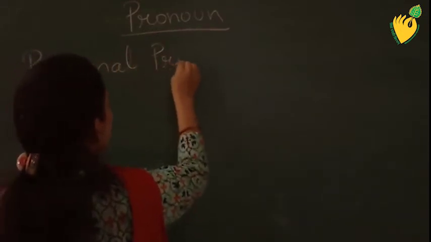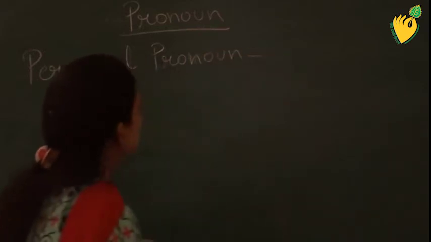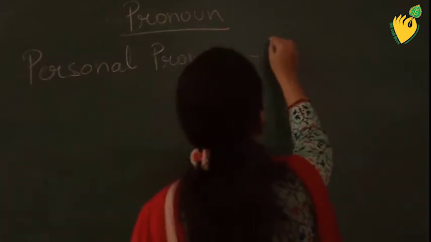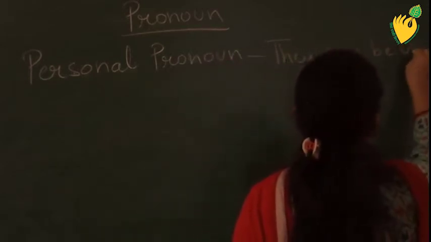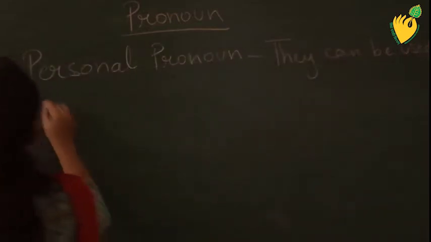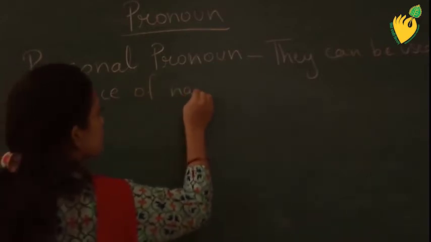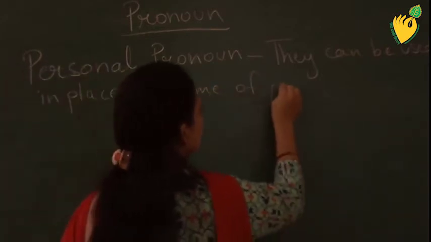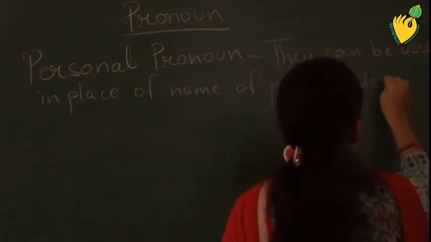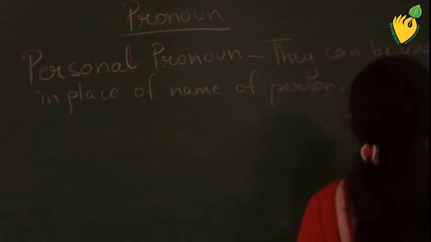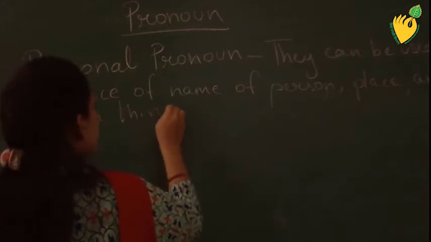Personal pronoun. They can be used in place of the name of person, place, animal or thing.